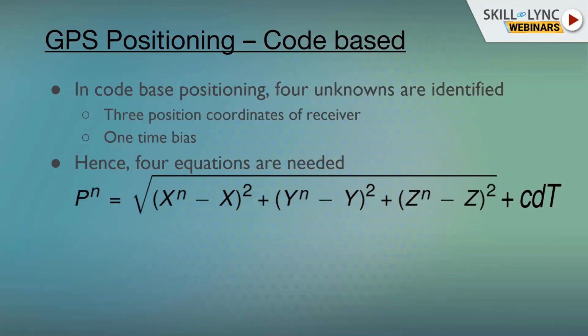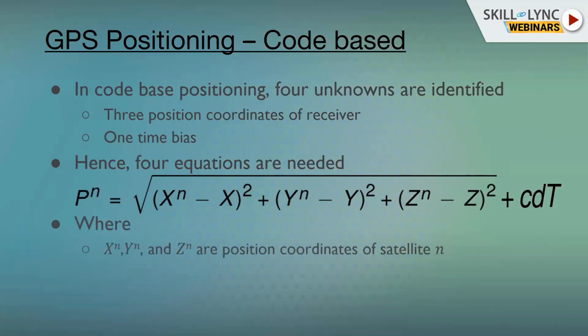So n shows the number, or you can say the name of the satellite. Xn, Yn, and Zn are the coordinates of the satellite, which are transmitted by the satellite itself. The satellite sends a signal which contains the position of the satellite itself. So Xn, Yn, Zn are the position coordinates of satellite n.